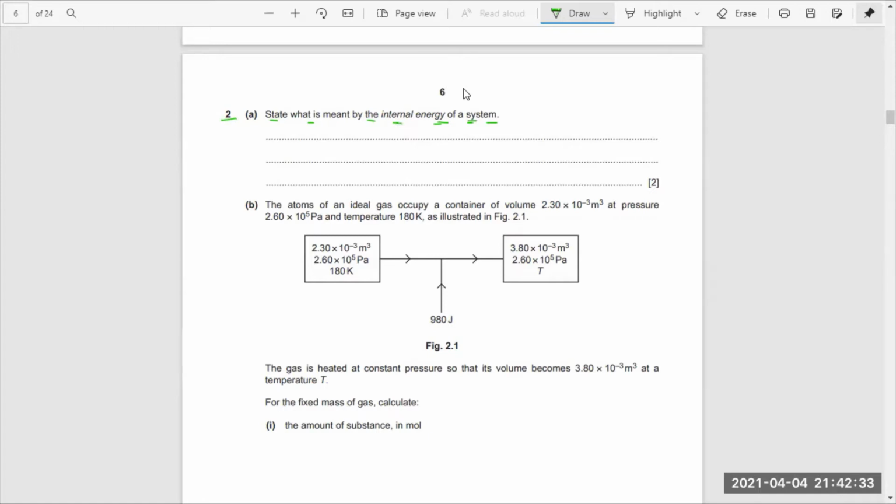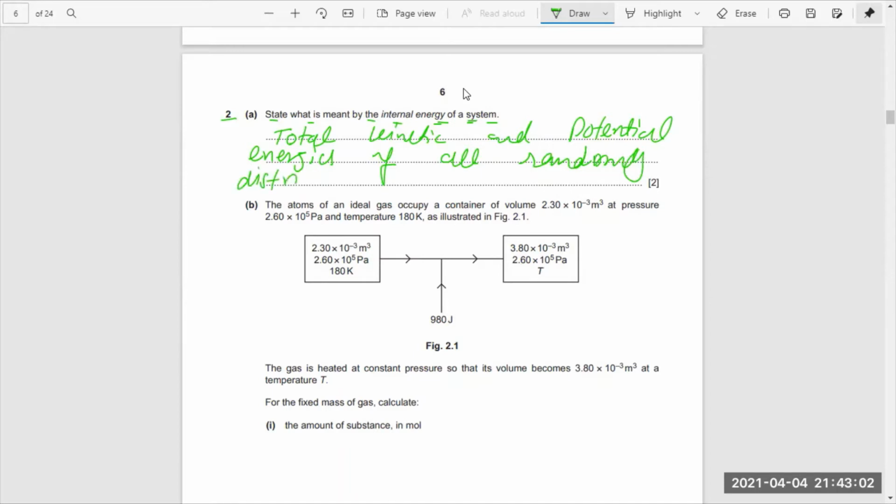Internal energy, we know, is the total kinetic and potential energy of all randomly distributed energies.